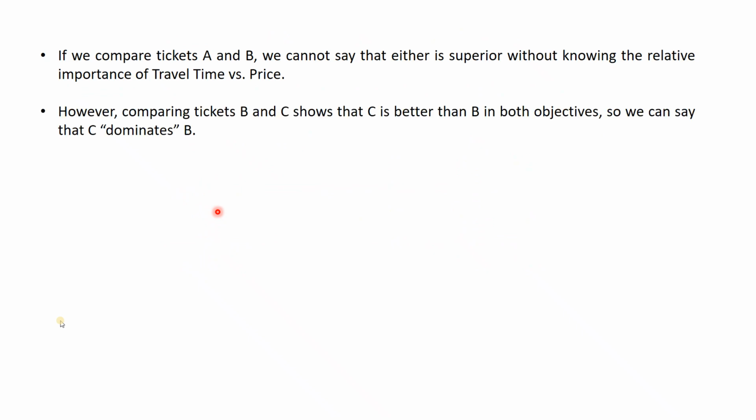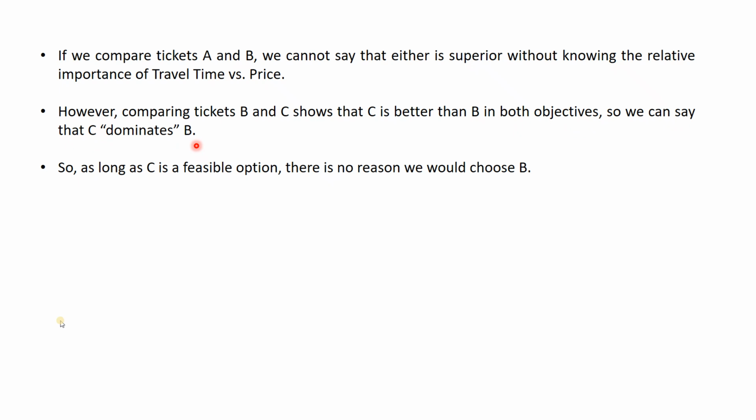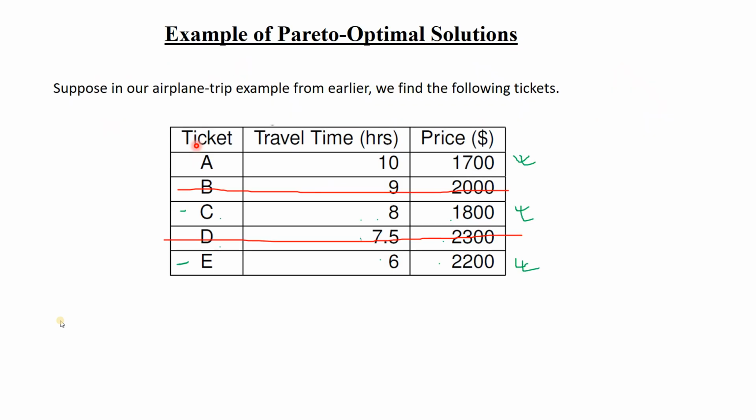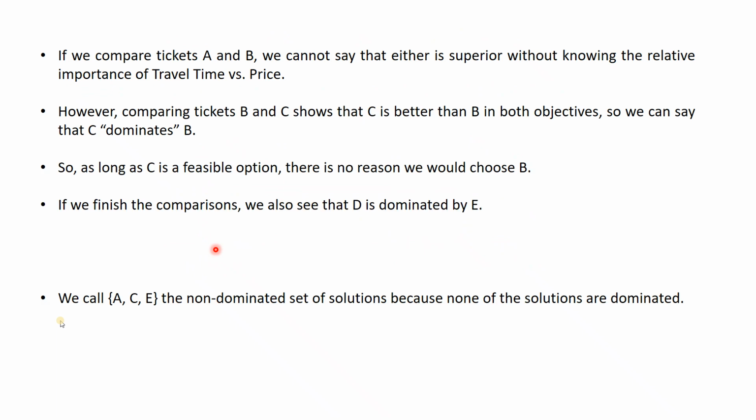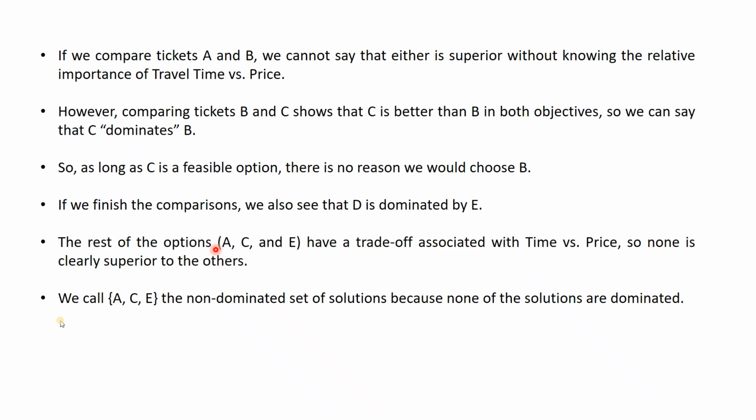But if you compare C and B, then a different decision comes. Comparing B and C shows that C is better than B in both objectives. In both objectives. So we can say that C dominates B. So that means C is dominating. As long as C is a feasible option, there is no reason we could choose B. So either we will choose A or C. No chance for B. Similarly, we will choose E but no chance for D.